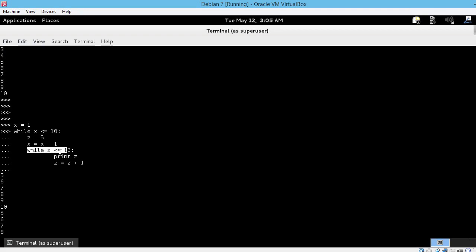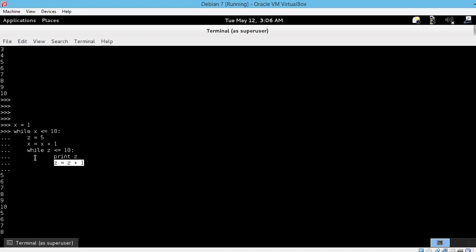Now the second while loop does the same thing as the first. It takes the value of z, compares it with 10, then increments it by 1, and it does this as long as z is less than or equal to 10. So the final result is made of the result of the second loop, which is 5, 6, 7, 8, 9, and 10, printed out 10 times due to the first while loop. This is just a basic example of nesting while loops.